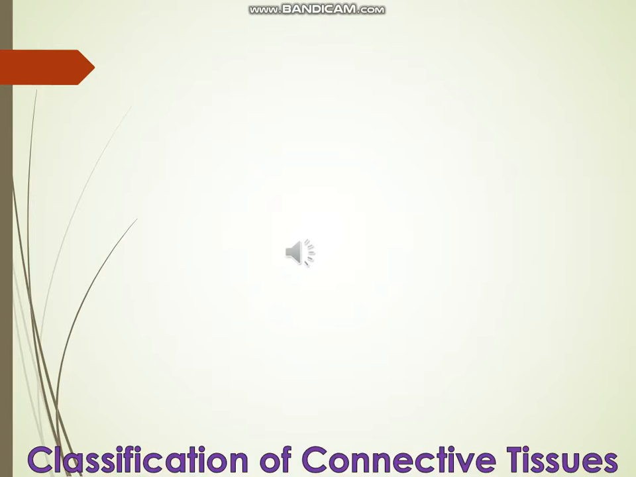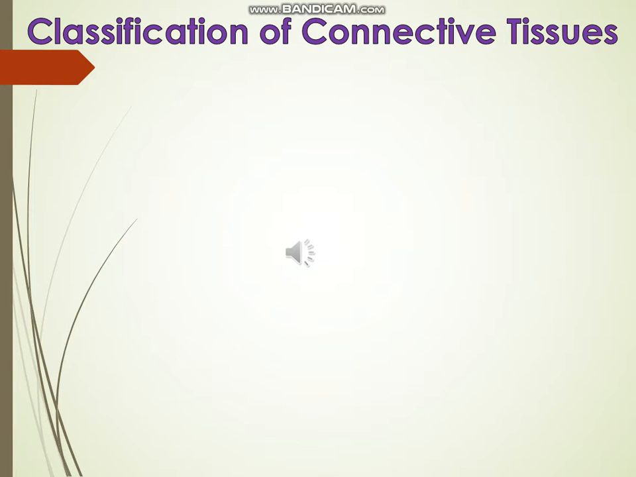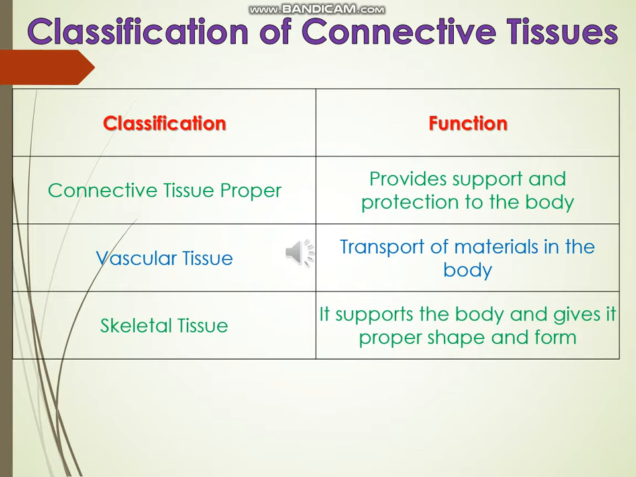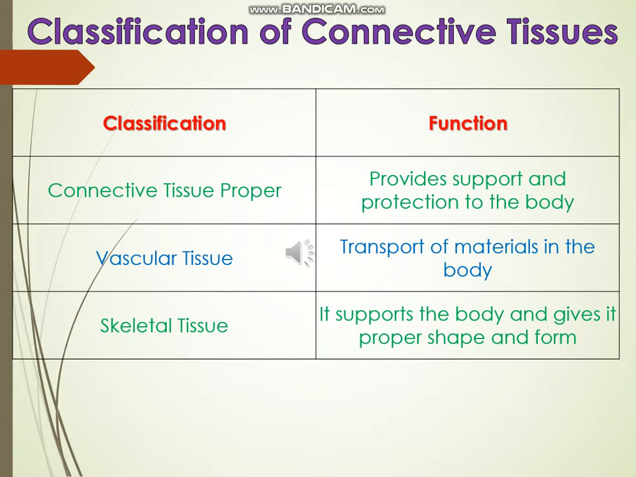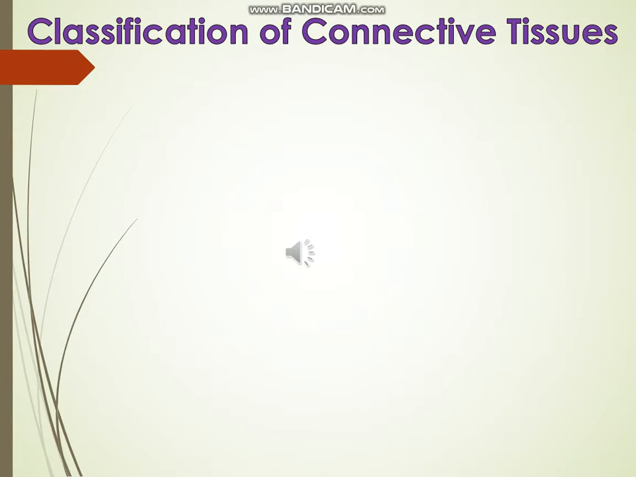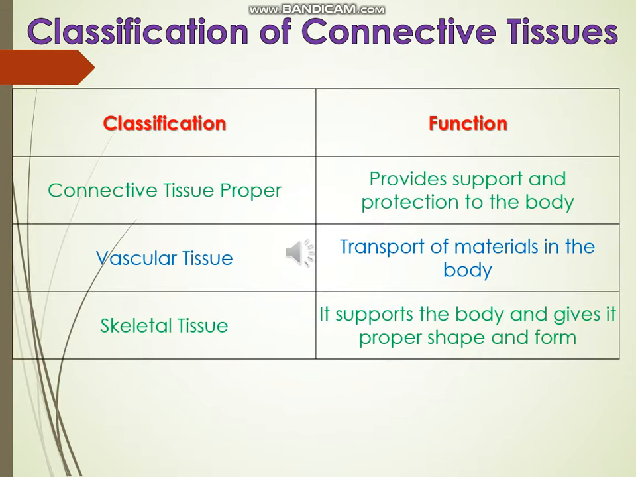The connective tissues are classified as connective tissue proper, which provides support and protection to the body. Next one is vascular tissue, for transport of materials in the body. And the last one is skeletal tissues, which support the body and give it proper shape and form.